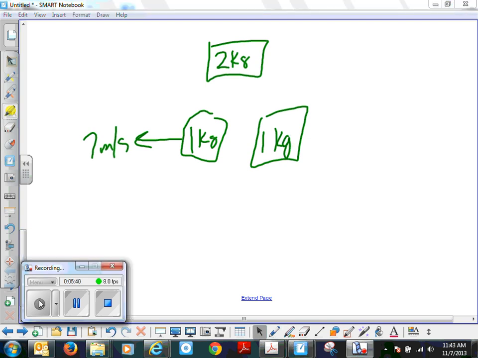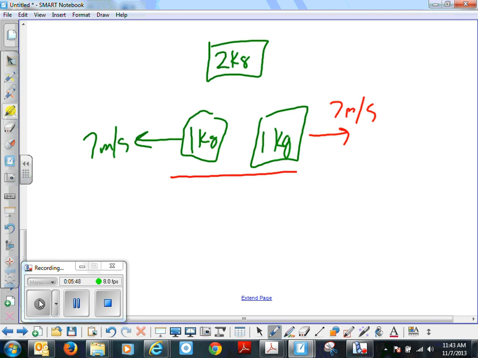And you guys answered that correctly. You said that it must be going this way at 7 meters per second. Okay, here's the next question to you. What is the total momentum of these two pieces? 0 is correct. Because at this place, we say momentum is conserved, right?